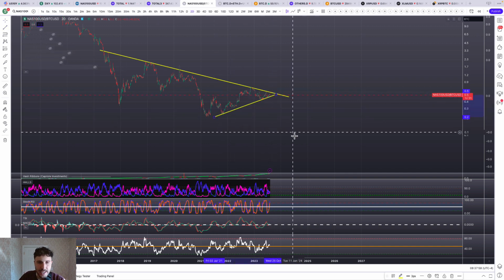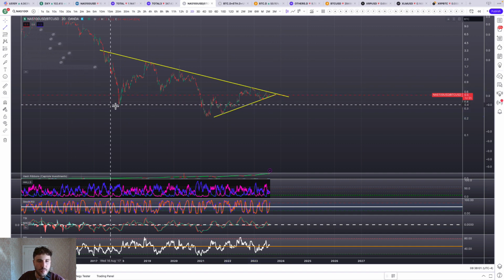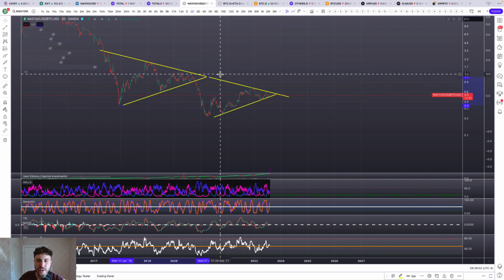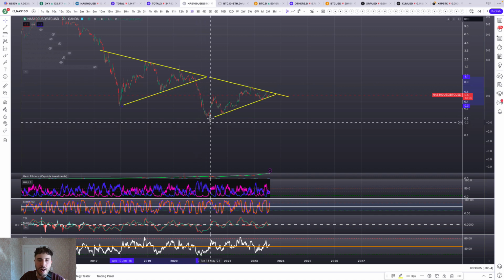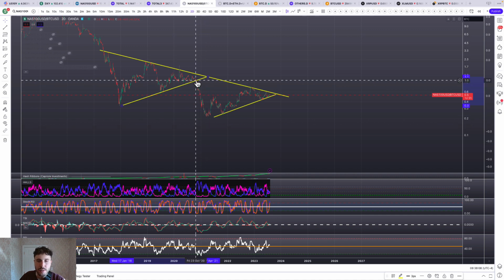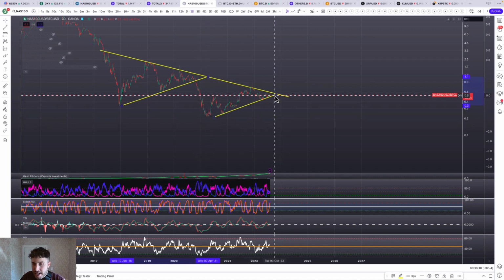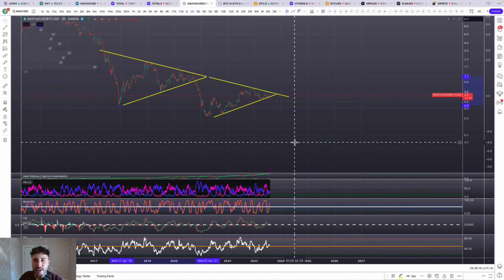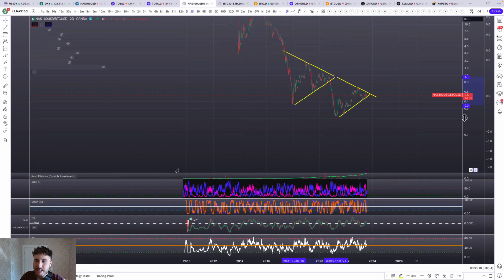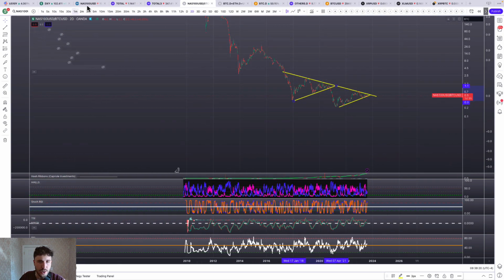And every single time we break that upward sloping trend line, we go into a massive bull market. Like when we broke this right here, October 2020, massive bull market. And we only have until like the end of September where we could go sideways in here until we go into a massive bull market. So the time's ticking for this to happen, and we're super close.